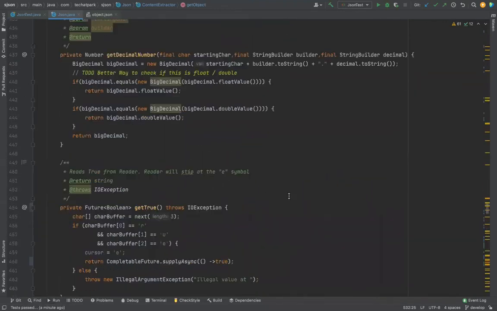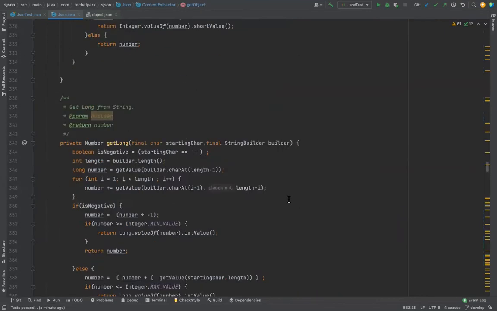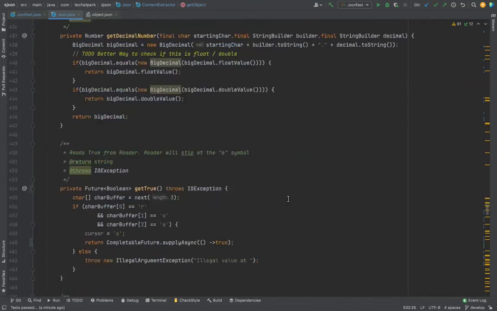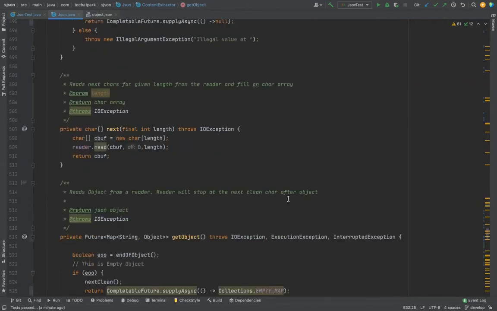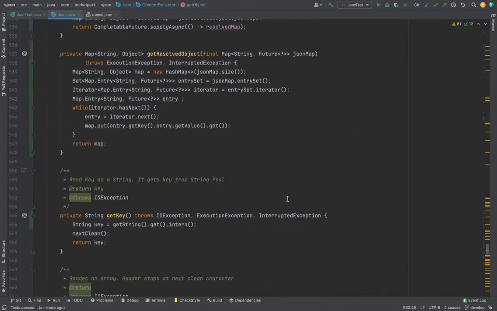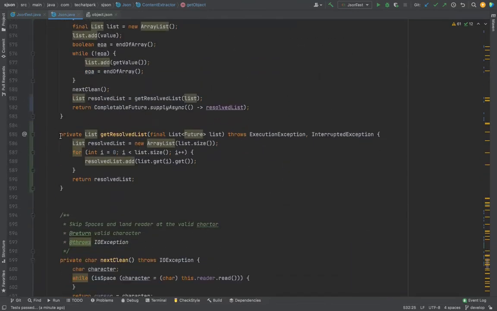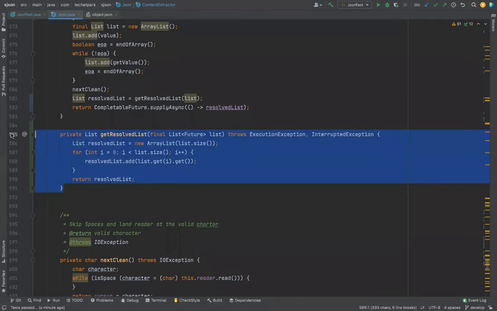So I am considering that there is another problem also, in fact, that I forgot to explain. So here, if you look at it, there's one improvement that I can do. What improvement can I do? Here I'm doing this get resolved method. Let me increase the font size. Here I'm trying to improve my performance. Maybe I will give a clue also. I am running on a multi-core processor. How do you improve performance in this method?